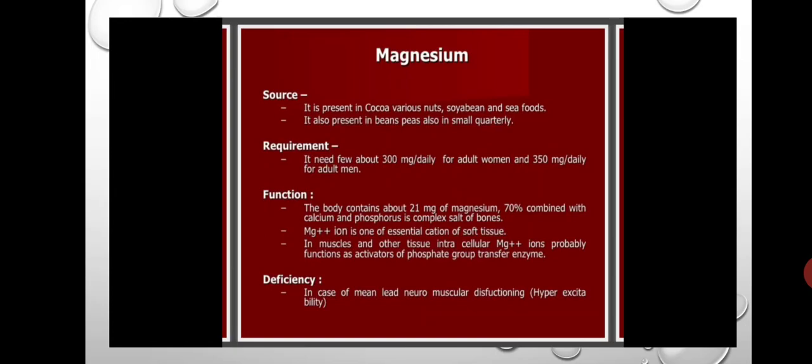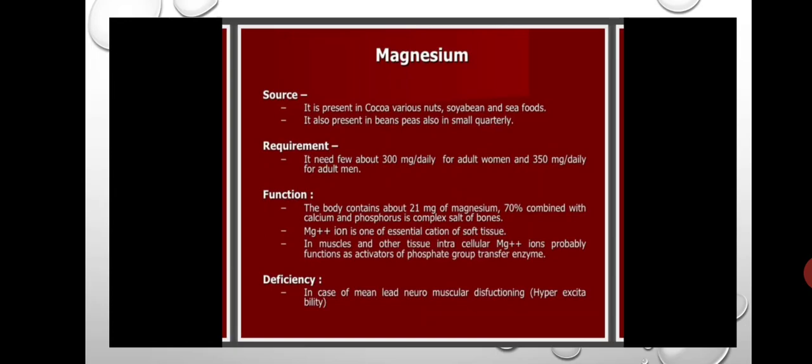These are the functions of magnesium. Mainly 70% of the magnesium is useful in the formation of bones and teeth along with calcium and phosphorus. Mg+2 ion is useful in soft tissues also, and acts as an activator in some of the enzymes.